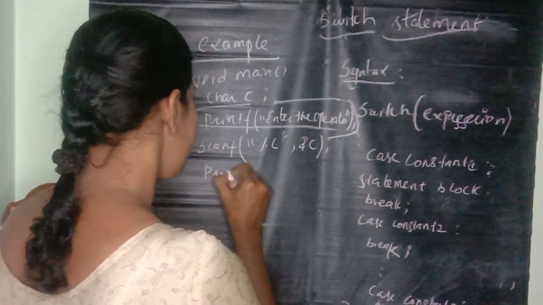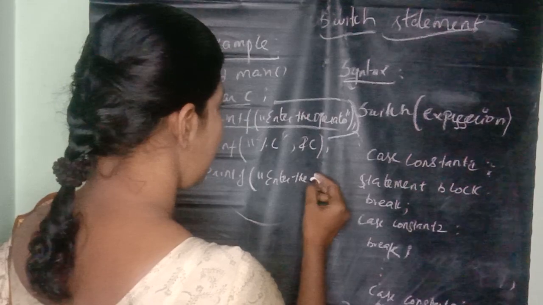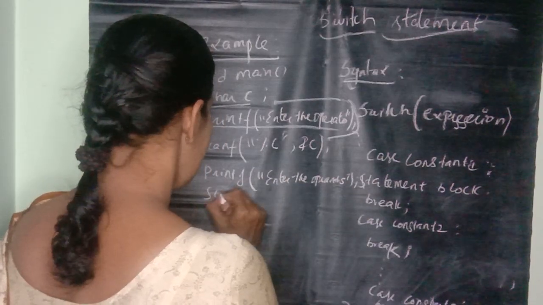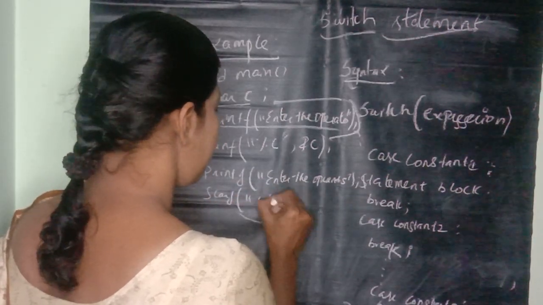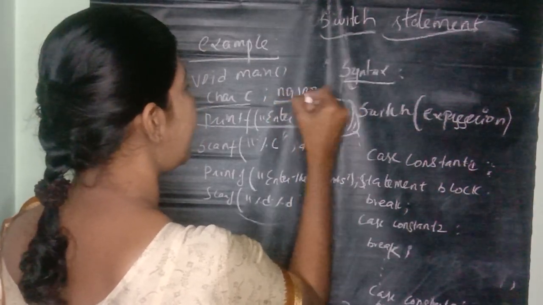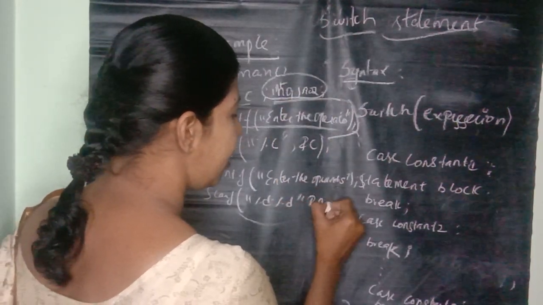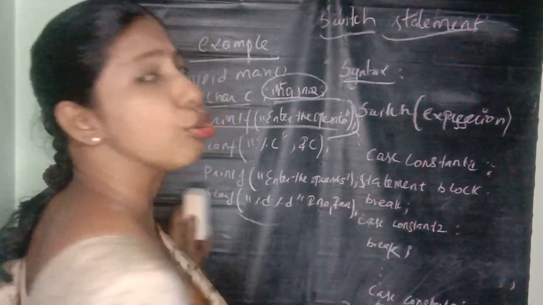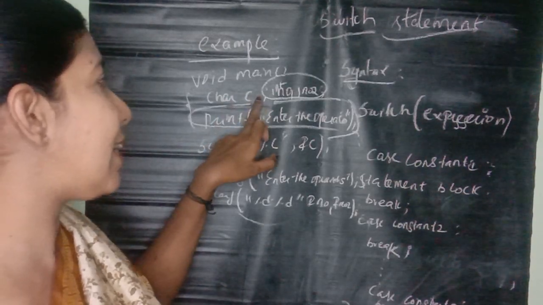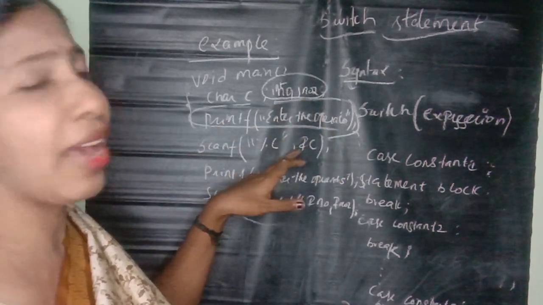Next printf "Enter the operands". Then scanf with %d. Before that, you have to declare int number1 and number2, and then %d, ampersand number1, ampersand number2. So here, using the character data type we declare the variable and print the statement to enter the operator, getting the value into the character.